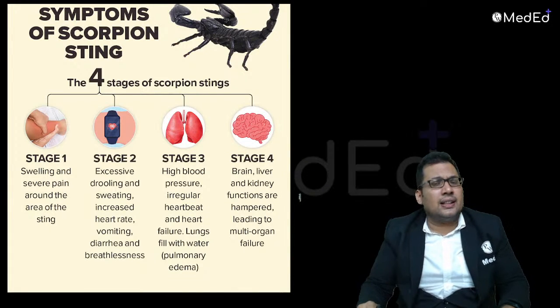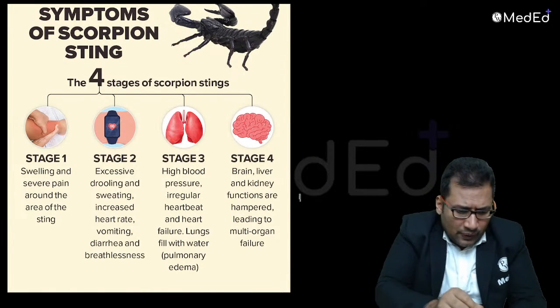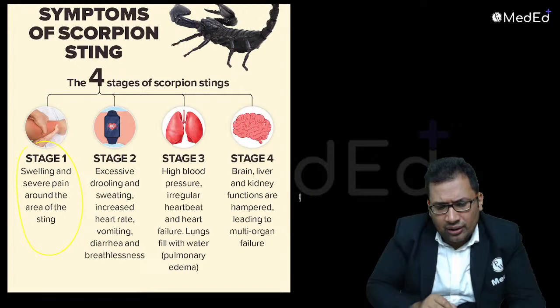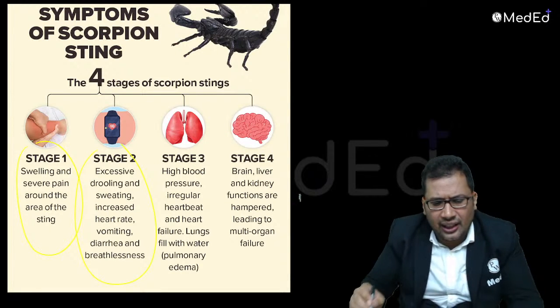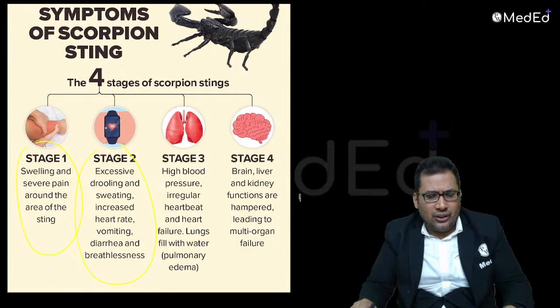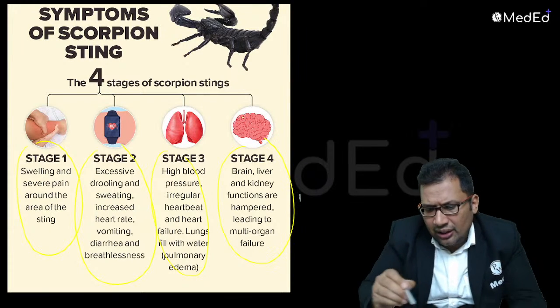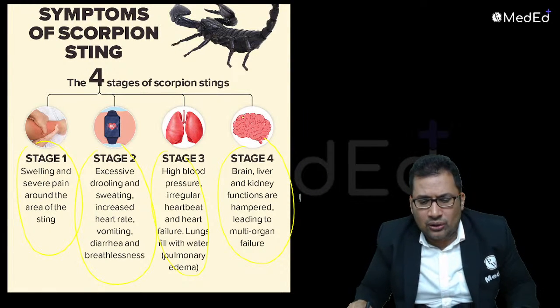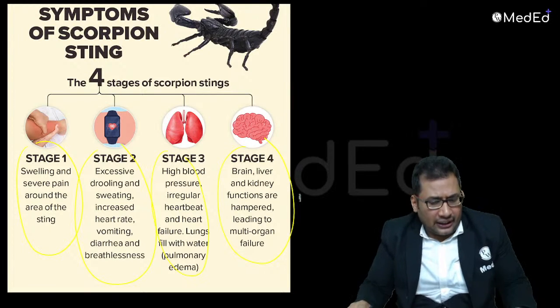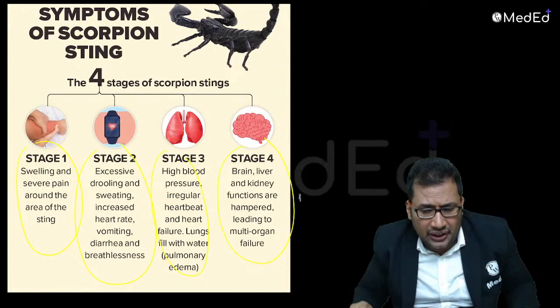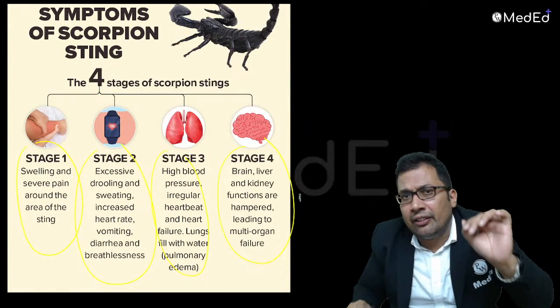There are different stages of scorpion sting. Stage 1, there can be swelling and severe pain. Stage 2, increased heart rate, vomiting, diarrhea, breathlessness. Stage 3, high blood pressure. And the last stage is multi-organ failure, because of the involvement of the brain, liver and kidney. So there are different stages. The drug of choice is scorpion antivenom.